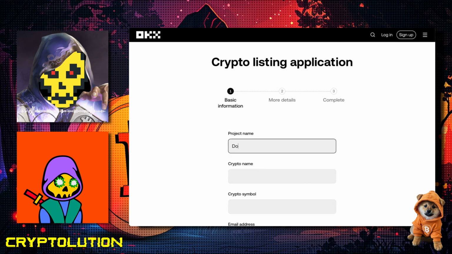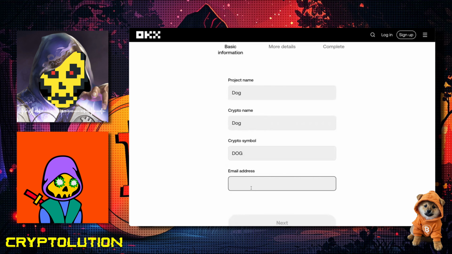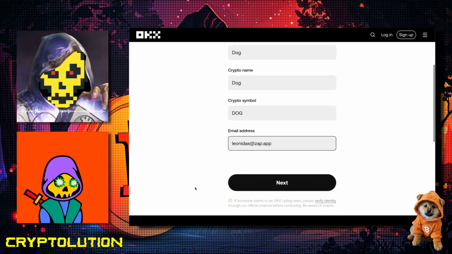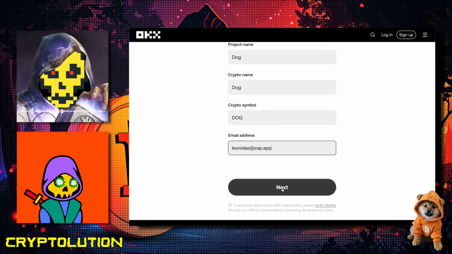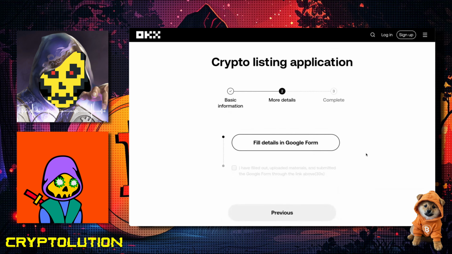So the name is Dog, is the name of the project, which is also the name of the crypto. And then the crypto symbol is just capital DOG there. And then email address, I'm just going to put myself. Leonidas@zap.app. And that is it for this page. And then we're just going to click next here. And it looks like we're on to the next section.